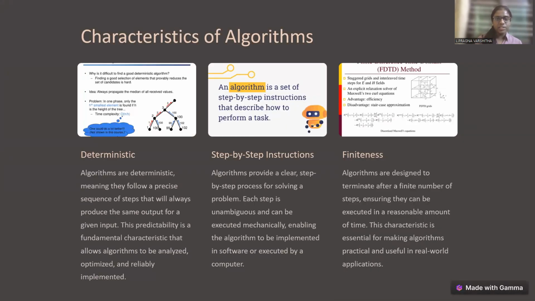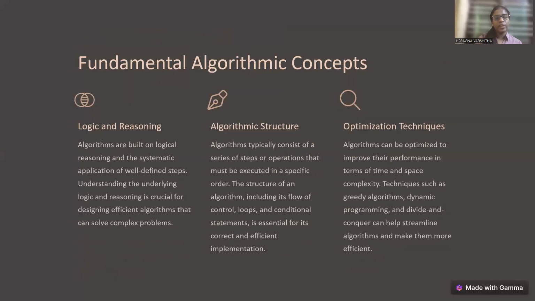They are deterministic, step by step instructions, and finiteness. So, algorithms are deterministic, meaning they follow a precise sequence of steps that will always produce the same output for a given input. Step by step instructions: algorithms provide a clear step by step process for solving a problem. Here each step is unambiguous and can be executed mechanically. Finiteness: algorithms are designed to terminate after a finite number of steps, ensuring they can be executed in a reasonable amount of time. So fundamental algorithmic concepts.